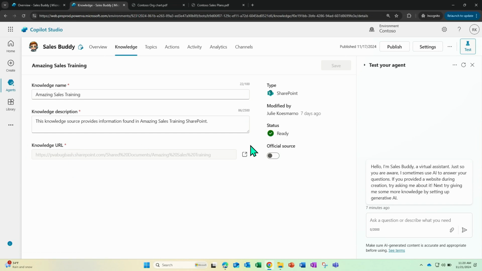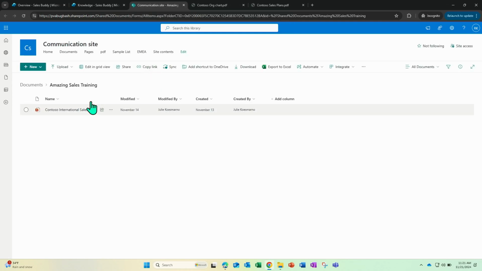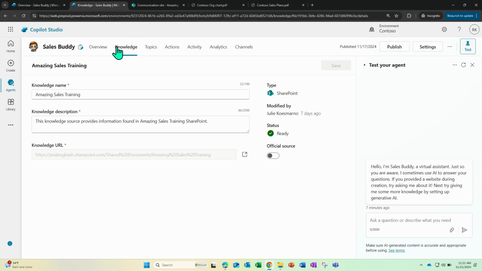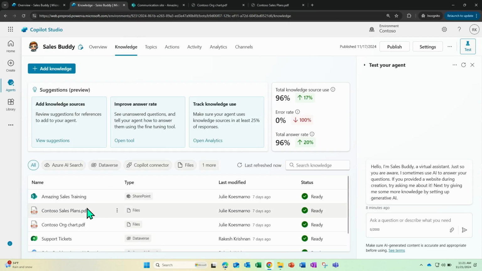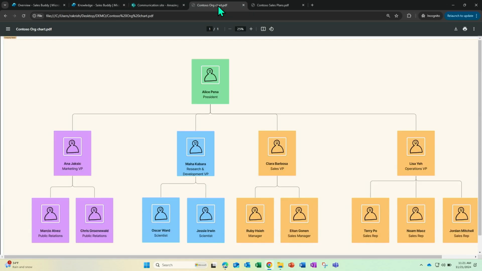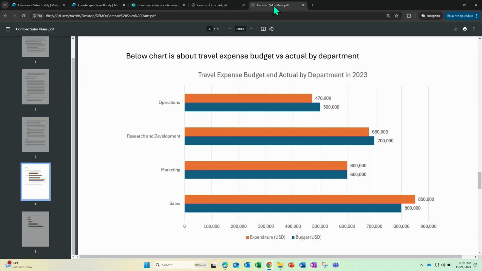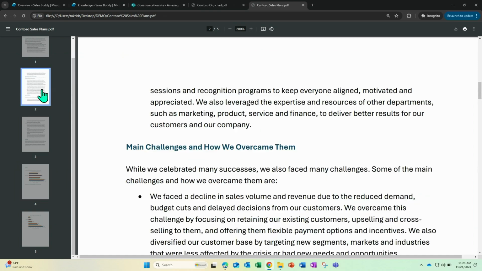Amazing Sales Training, which is the one that I've configured earlier. If I open this up, this actually opens the folder, and it has just one file for now. The other files that I've already uploaded are Contoso Sales Plans and Org Chart. Let's take a look at the org chart. It looks something like this, and then the sales plan looks something like this. There's actually quite a lot of text on the top as well, by the way.